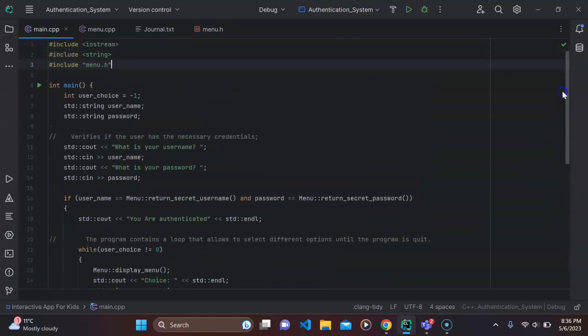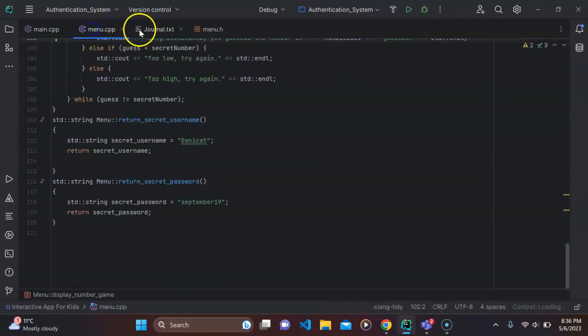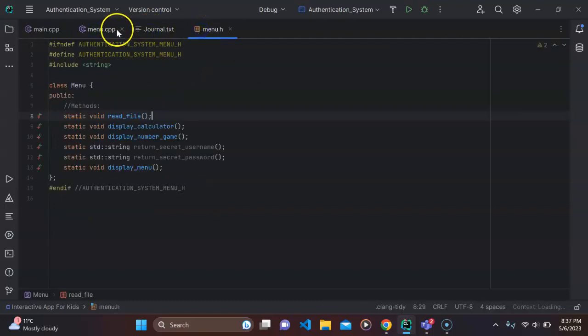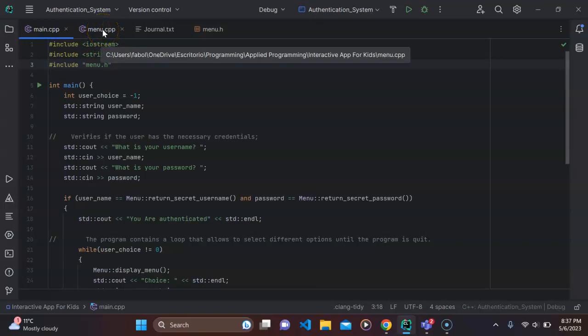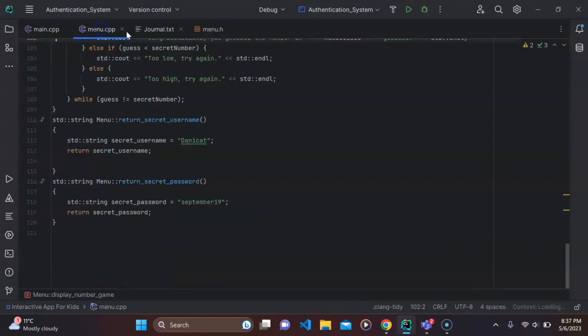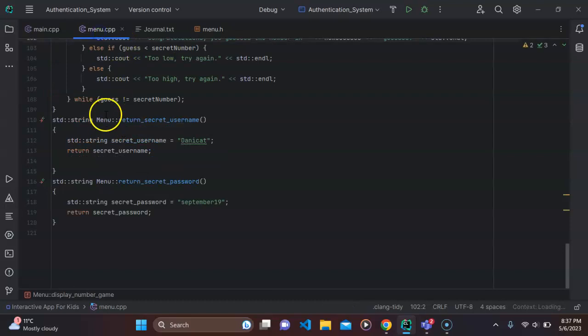It's interesting for me that while I was learning C++, the classes are kind of different. I was used to Python or C#, but for this one you need to create two different classes. One where you specify the methods, and the other one where you actually tell the program what the method is supposed to do.